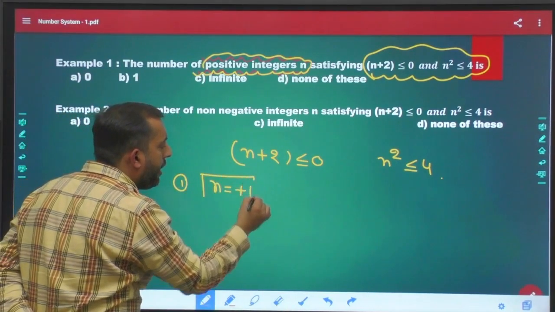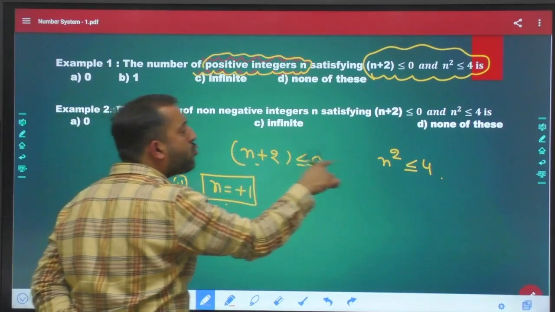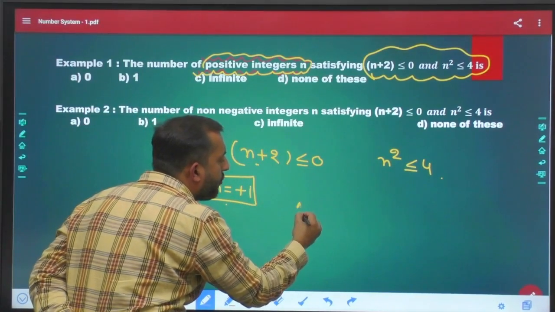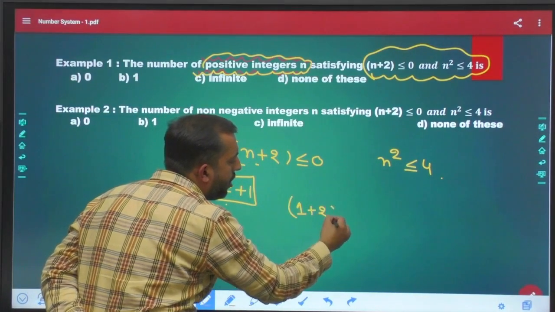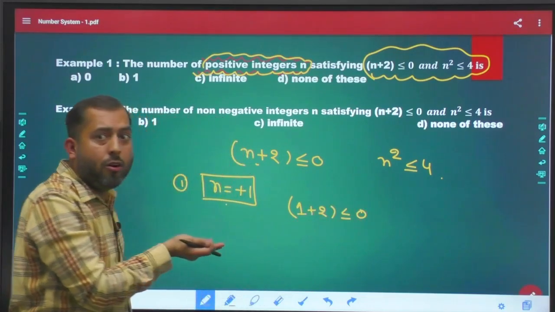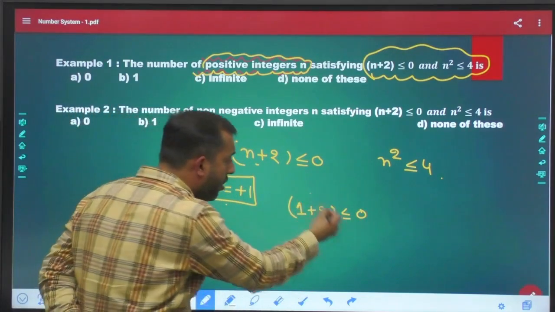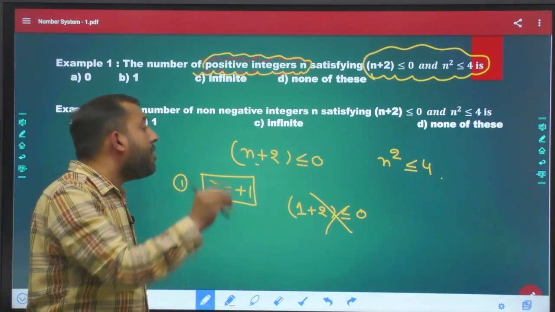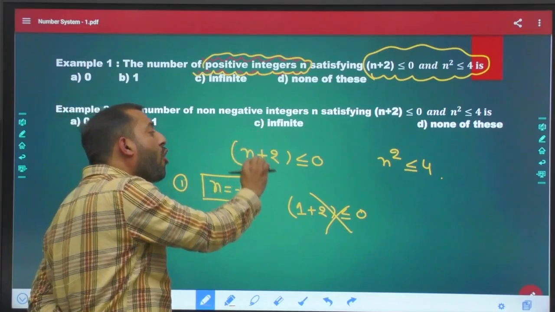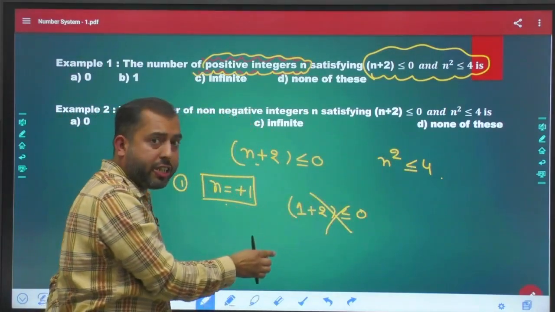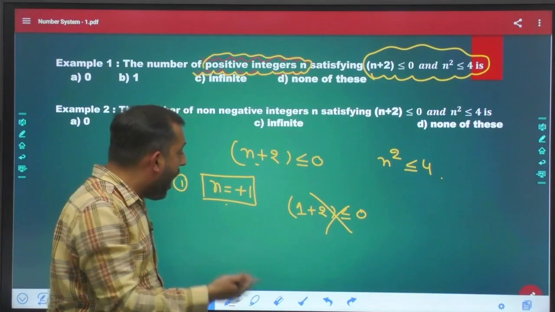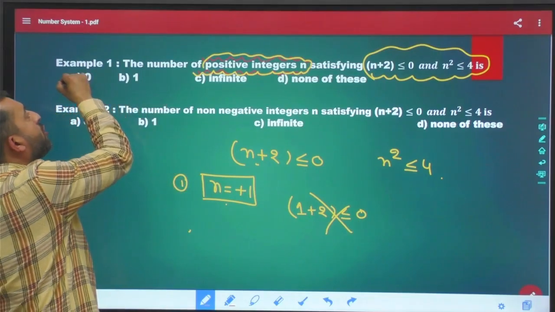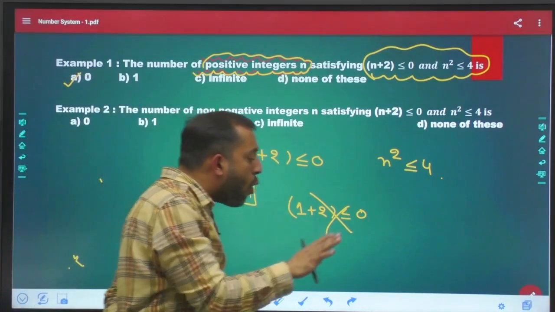Now let's check whether this value satisfies these two conditions. If I put n equal to 1 over here, it will become 1 plus 2. Is 1 plus 2 less than or equal to 0? No. So even the smallest value of n is not satisfying these conditions, then how can a bigger value? The next bigger value is not possible at all. So the answer of this question is option A, meaning no such value exists.